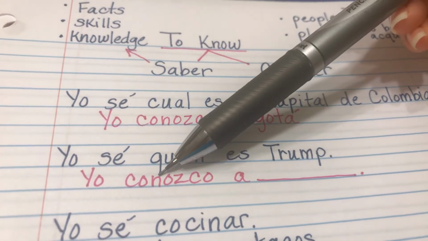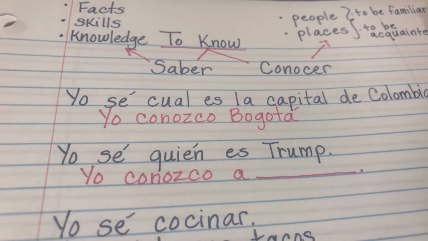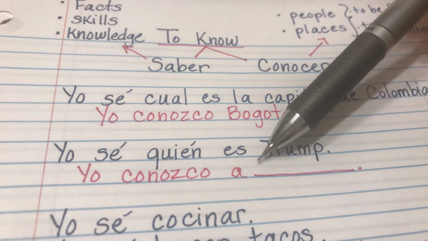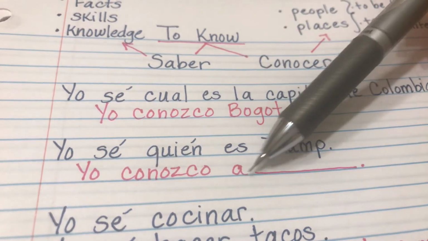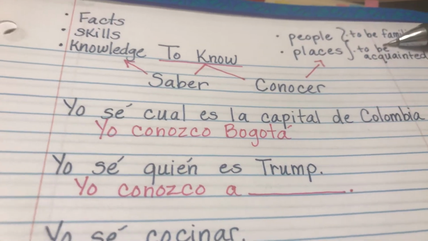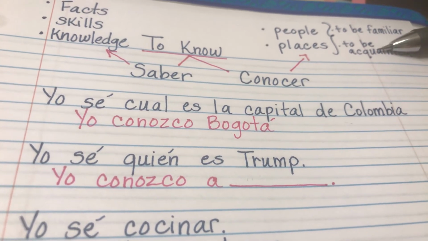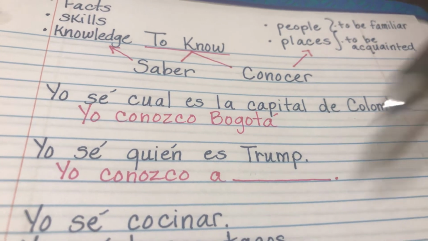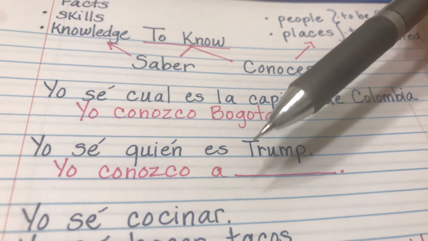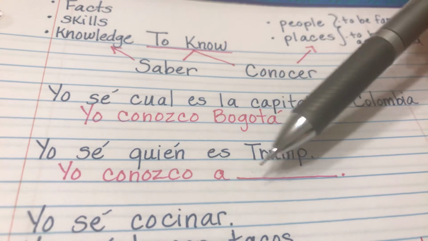But I am familiar with, yo conozco a Jasmine, a Lily, a Jonathan. Do you see the difference there? Yo conozco a Lily Corcoran because I'm familiar with Jasmine, Lily, and Jonathan, right? I see them every Monday. So there's a difference between knowing and knowing someone.